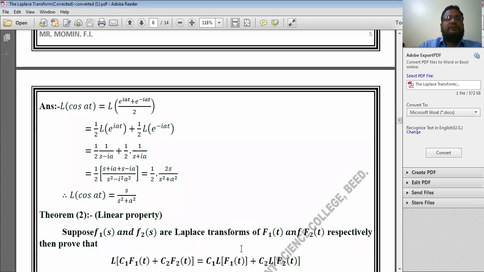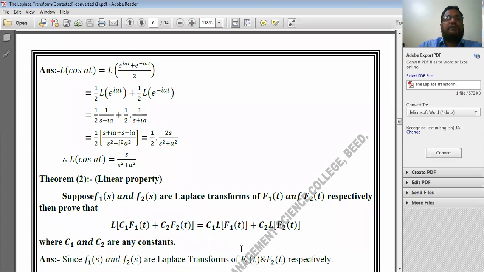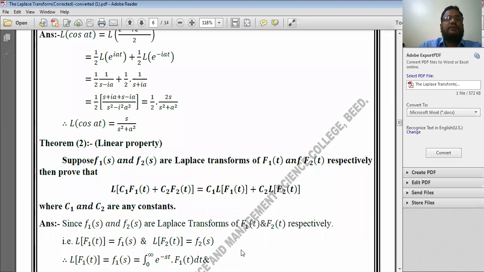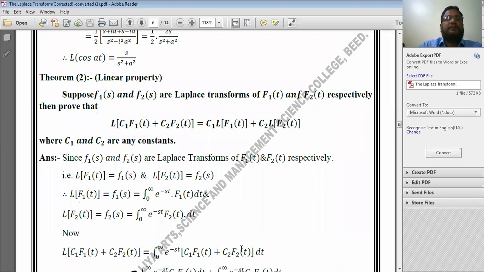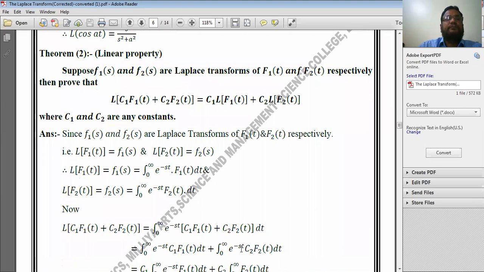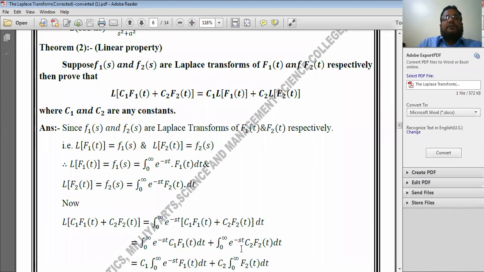Now I will discuss one of the important theorems, theorem number 2. It is related to the linear property. Okay, linear property, theorem number 2. Now see here, suppose F1 of s and F2 of s are the Laplace transforms of two functions.